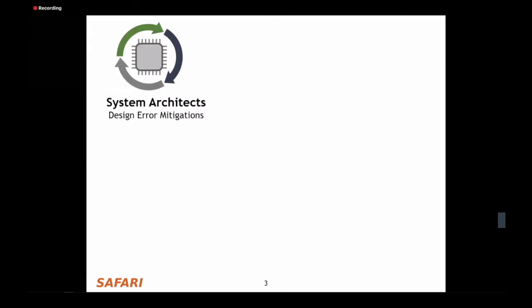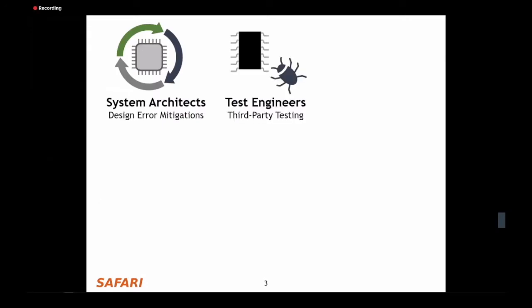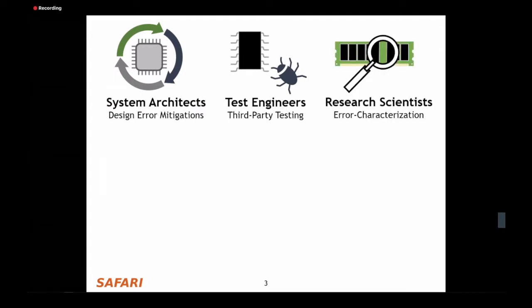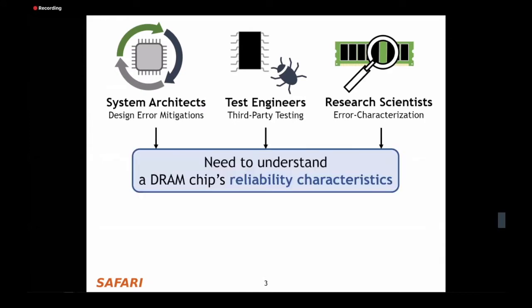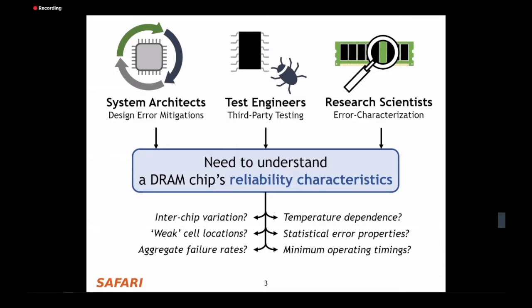So third-party DRAM users, such as system architects who design error mitigations at the system level, test engineers who perform extensive third-party testing and validation studies, and research scientists who conduct experimental error characterization studies, all need to understand a DRAM chip's reliability characteristics in order to effectively do their work. And these sorts of characteristics include things like looking at manufacturing variation between different DRAM chips and locations of weak cells within a DRAM chip, and so forth, as shown on this slide.